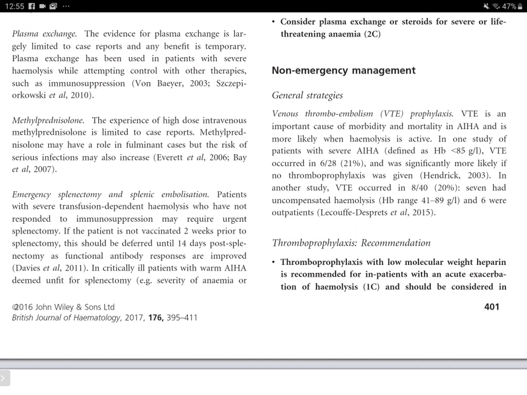Now the managements for mixed autoimmune hemolytic anemia and CHAD are also dealt with in detail, along with cold hemolytic anemia. So I think we'll take a short break, and then probably we'll come to the specific guidelines for all these managements. That is the first line, second line, and third line, and then the general management and the first, second, and third line managements of warm, cold, and mixed autoimmune hemolytic anemia.